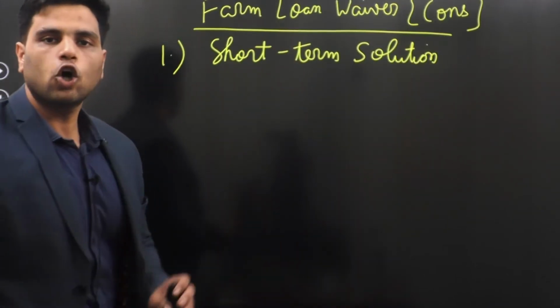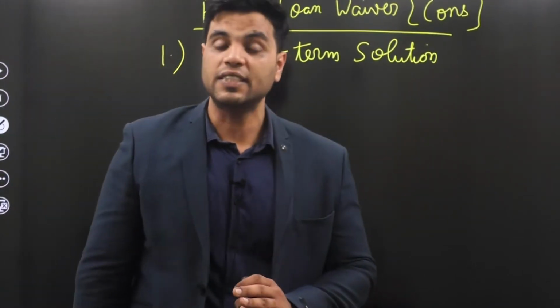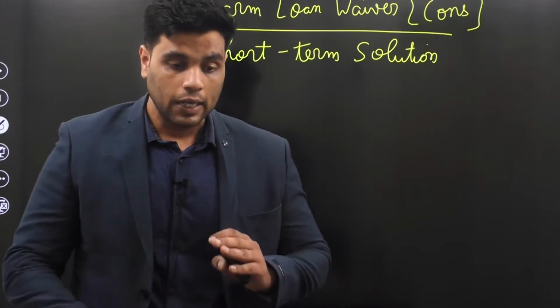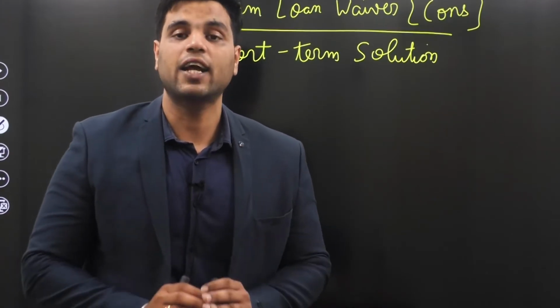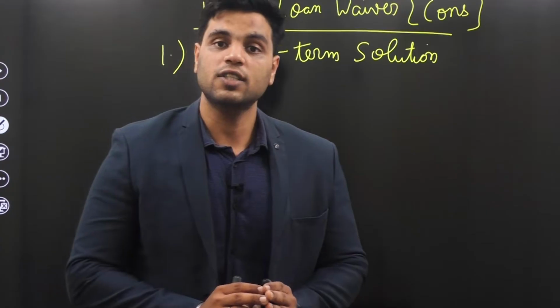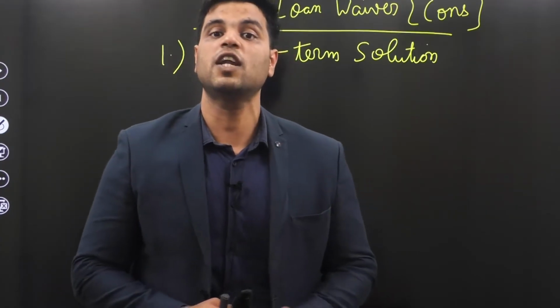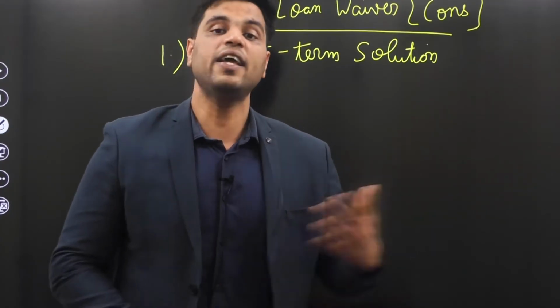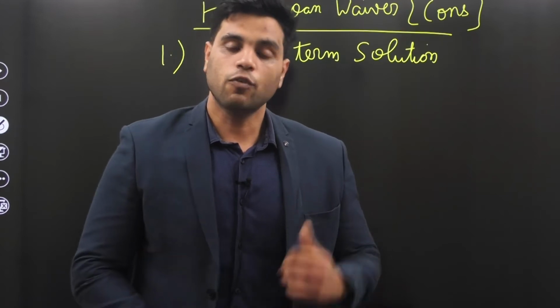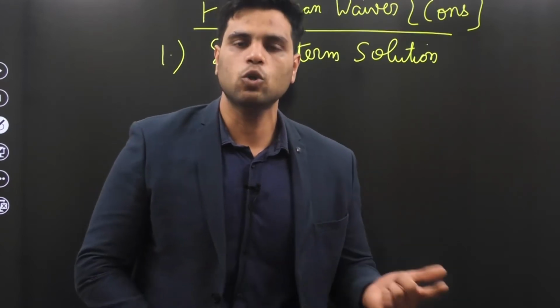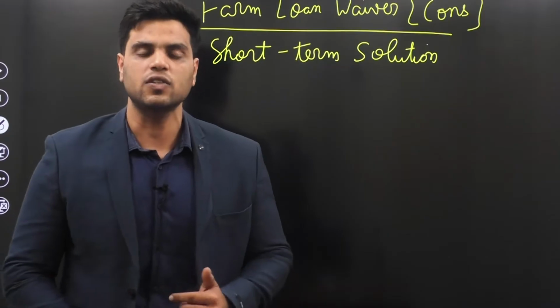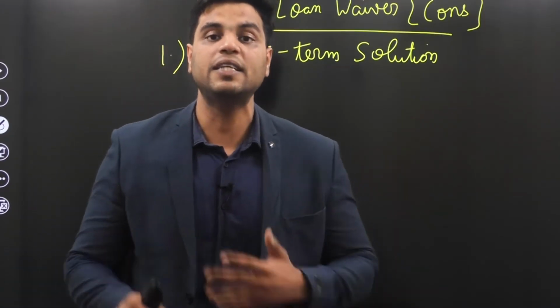It provides only a short-term solution. The farm loan waiver scheme does not solve the inherent problems in our agricultural system. Our agricultural system is facing a severe crisis, but there are various reasons for that. Right? So the farm loan waiver scheme is actually not solving those reasons. It's not looking at those reasons. It's just solving a temporary symptom.